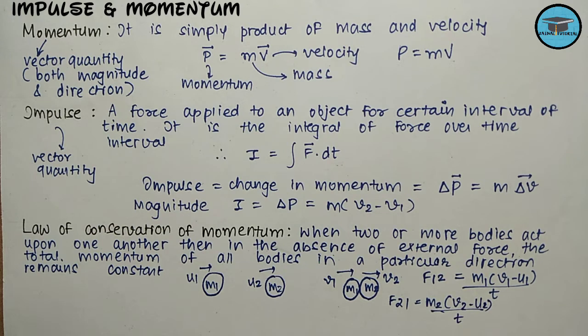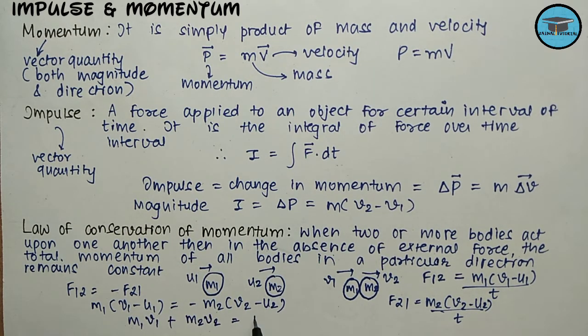Now, according to Newton's third law of motion, F12 = -F21. Placing these values, we get m1 (v1 - u1) = -m2 (v2 - u2). Simplifying further, we get m1 v1 + m2 v2 = m1 u1 + m2 u2.